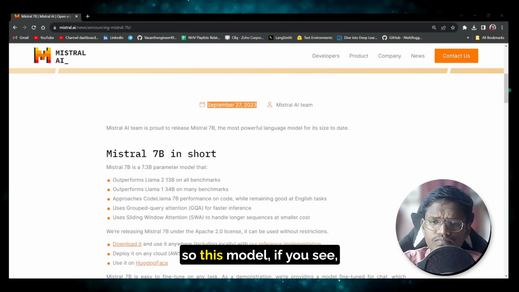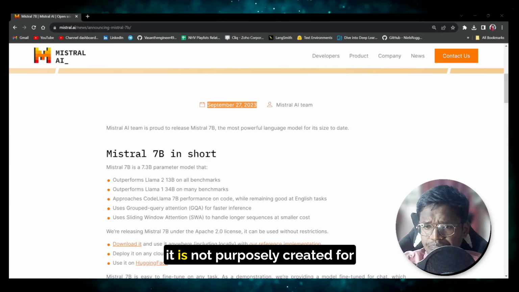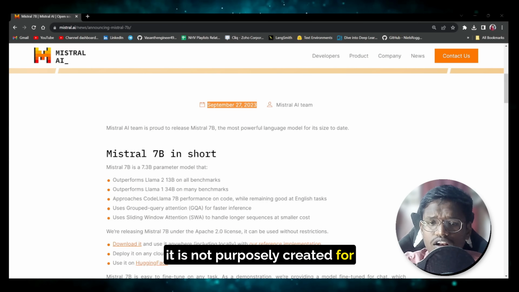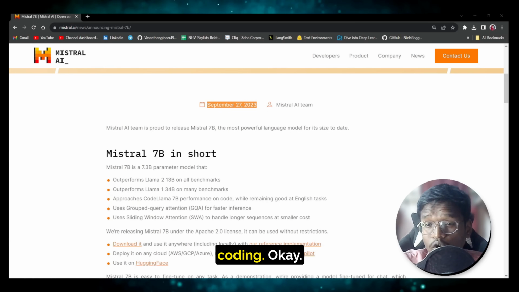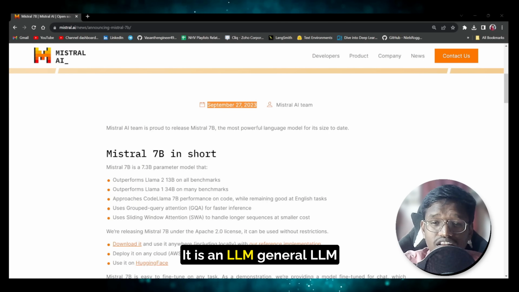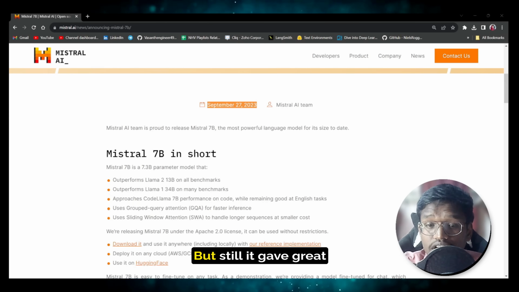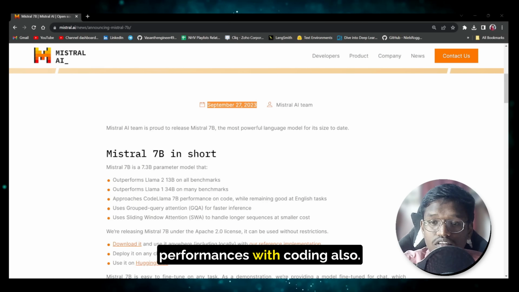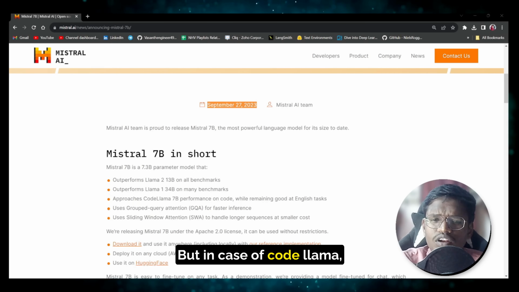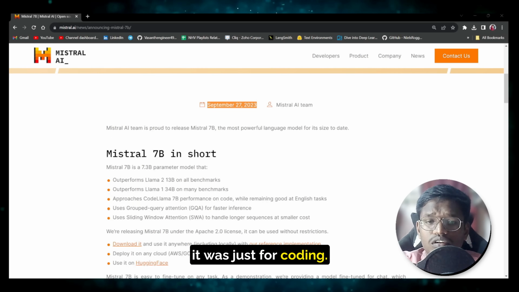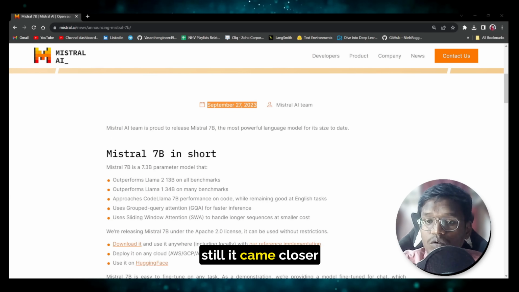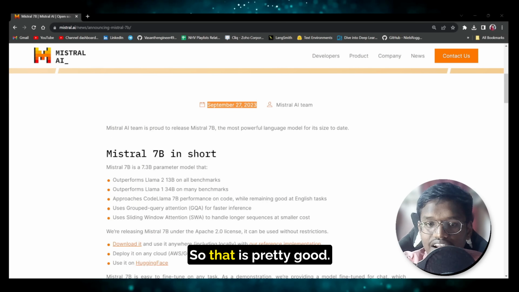So this model, if you see, is not purposely created for coding. It is a general purpose LLM, but still it gave great performance with coding also. In the case of Code Llama, it was just for coding. But yeah, still it came closer to Code Llama. So that is pretty good.